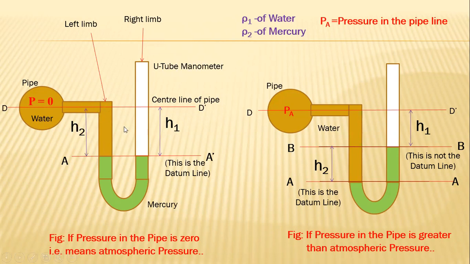Is it clear? This height H1 and H2, and this A dash represents the datum line.